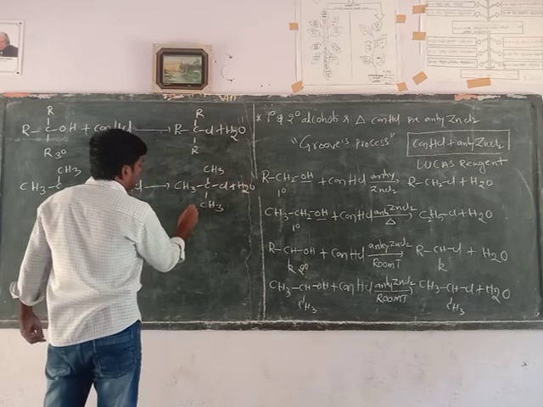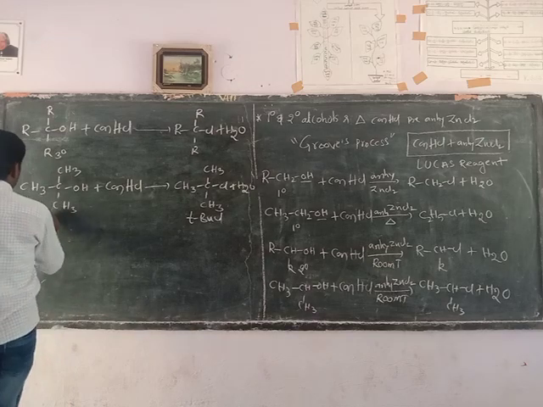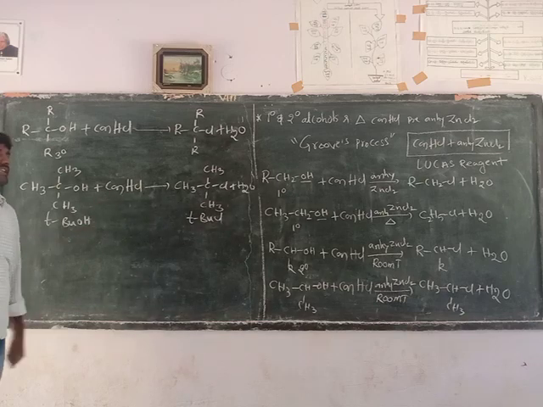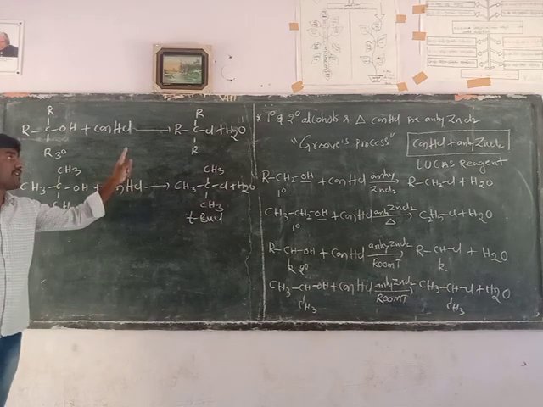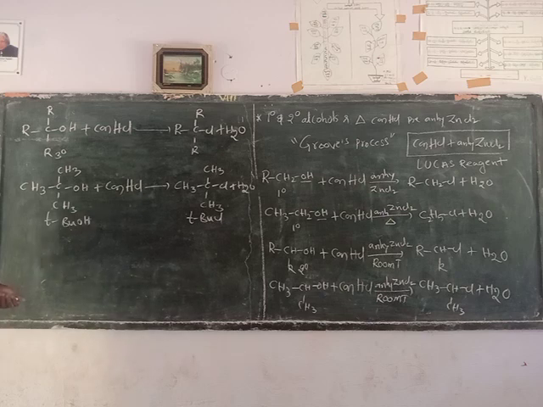This is tertiary butyl chloride. When tertiary butyl alcohol reacts with concentrated hydrochloric acid, even in the absence of anhydrous zinc chloride, it forms tertiary alkyl chloride. Now the reactivity of alcohols towards the Lucas reagent.